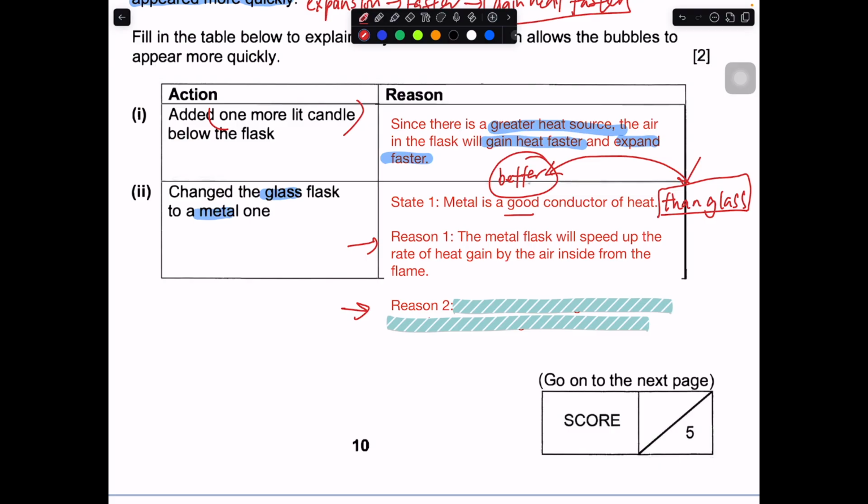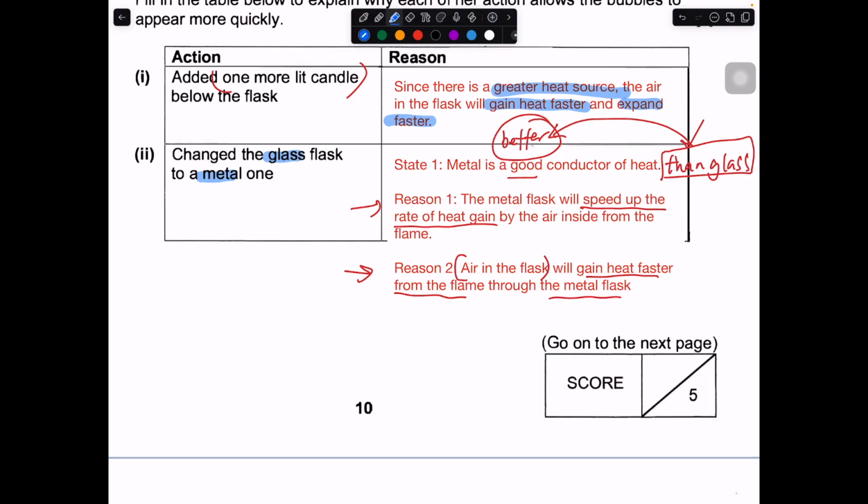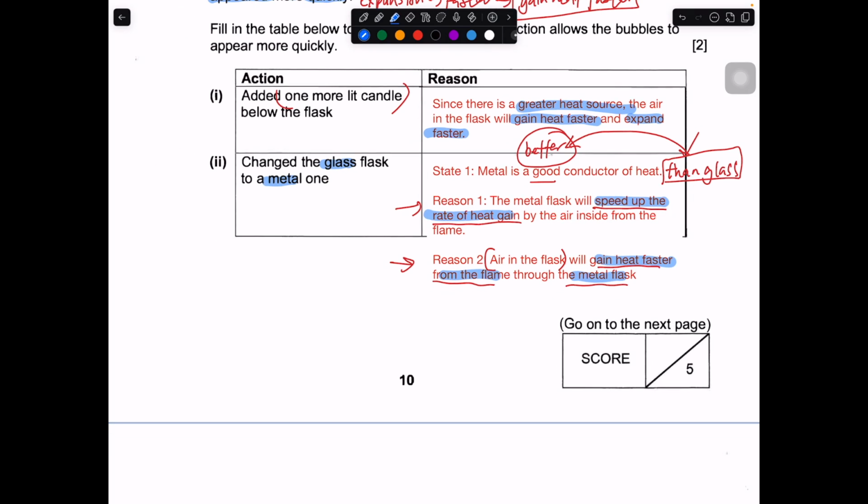Okay, this is one part: speed up heat gain, or speed up the rate of heat gain. The second part, you can talk about the air in the flask will gain heat faster from the flame through the metal flask. Okay, both are fine. Gain heat faster from the flame through the metal flask, or speed up the rate of heat gain. Both are trying to say the same thing, just different phrasing, different wordings.